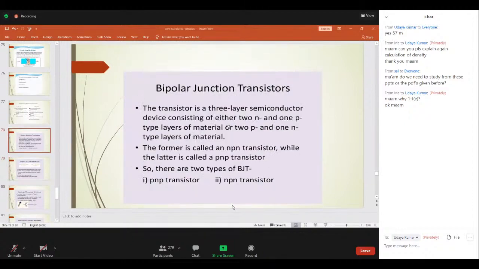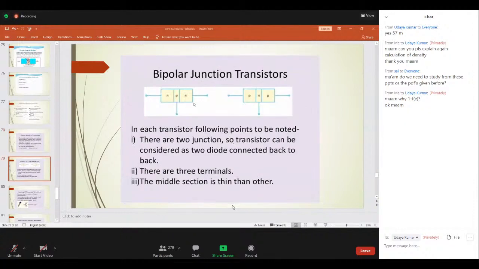Now coming to the last topic of this unit, that is bipolar junction transistors. Bipolar means we are taking two PN junctions in a different manner, like NPN and PNP. NP plus PN gives you the NPN junction, and PN plus NP gives you the PNP junction. Two junctions are used, that is why we call it a bipolar junction transistor.